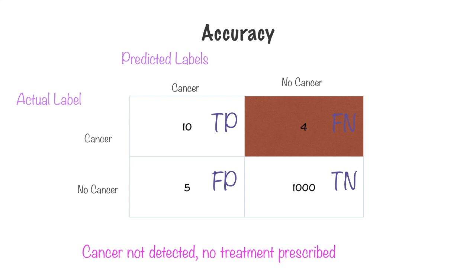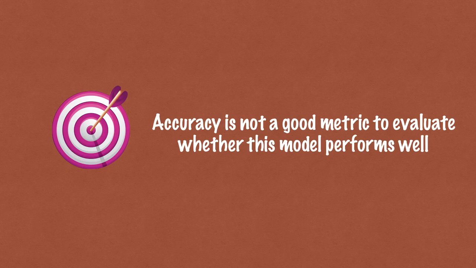Cancer has not been detected, no treatment has been prescribed. This once again takes a huge toll. Our machine learning model got it wrong for a very crucial set of people. So, accuracy here is not a good metric to evaluate whether this model performs well. You can't be satisfied with this model. You need to use other metrics to see how well it performs and see if it's indeed a good model.